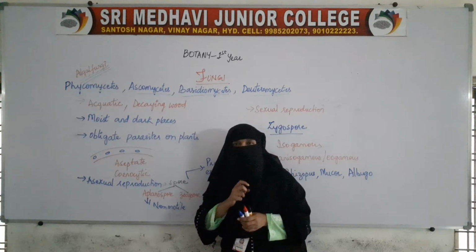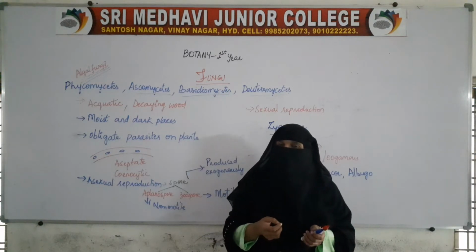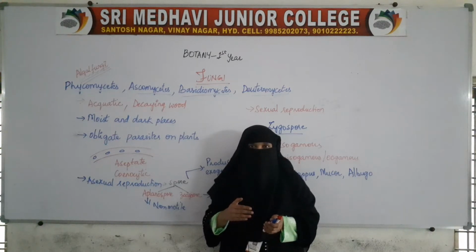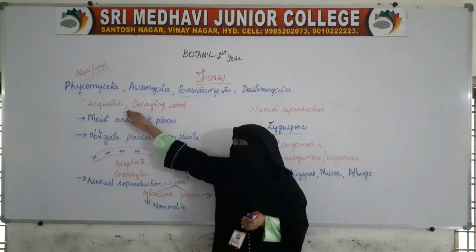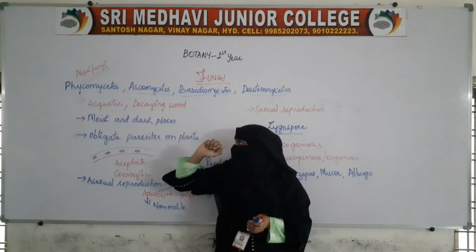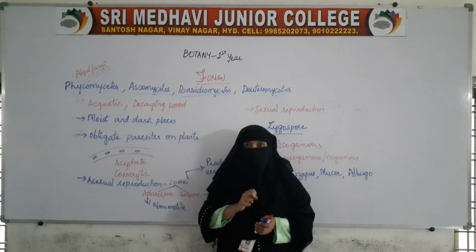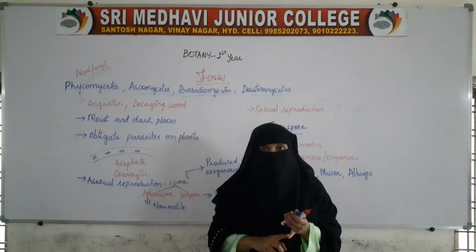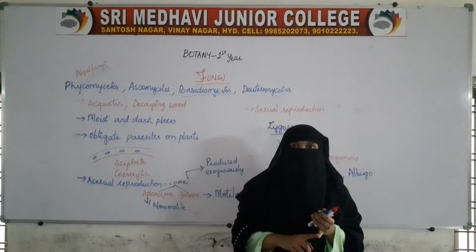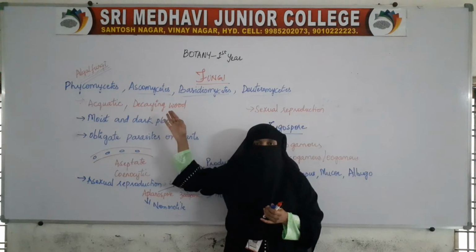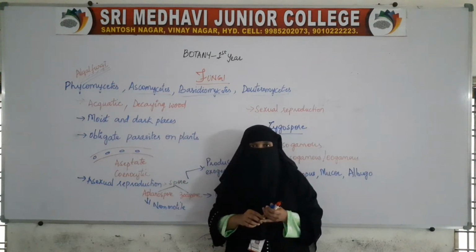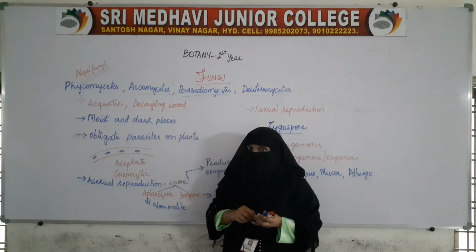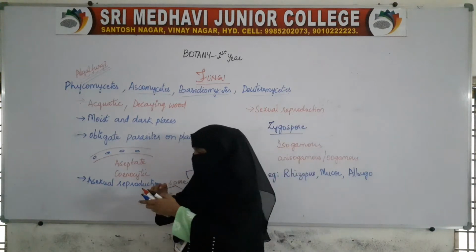We already said that the most preferred place for fungi is dark and moist places where water is available. So here they are aquatic and they will be on decaying wood. They can be there because these fungal organisms are saprophytic. So they can be found in water, and they can also be found in decaying wood. They can also be found as obligate parasites.